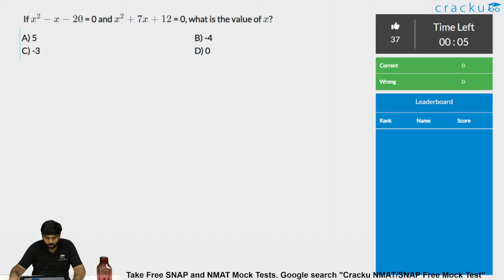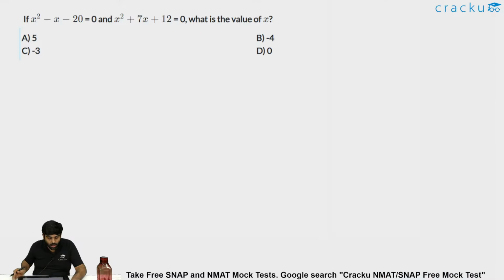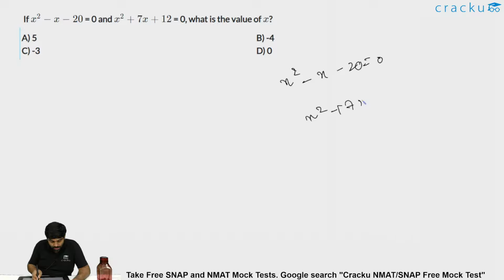Okay. Now let me solve this question for you people. There are two quadratic equations given. One is x square minus x minus 20 is equal to 0. And the other is x square plus 7x plus 12 equal to 0. Then what is the value of x? That is, you should find the value of x which satisfies both the quadratic equations. That is, if there are two roots for each, there should be one root which is common to both the equations. That will be my answer because it should satisfy both the equations.